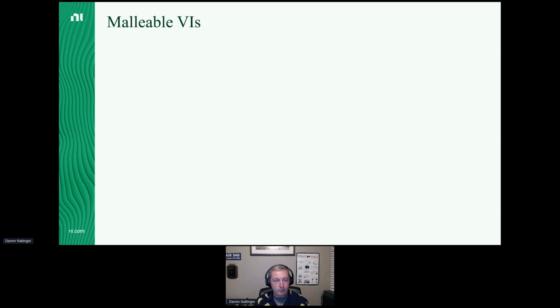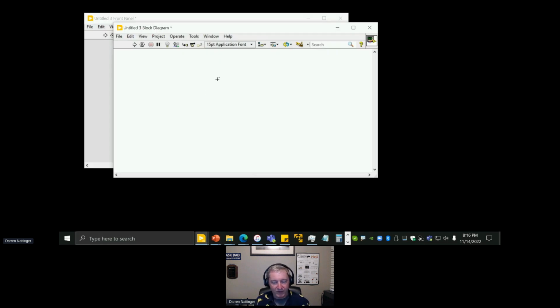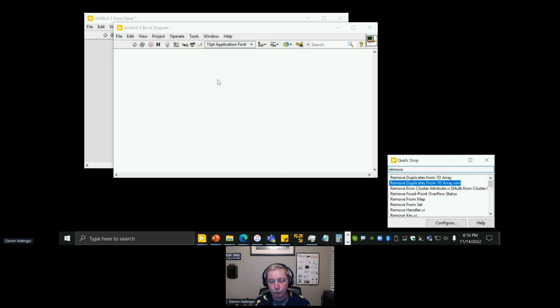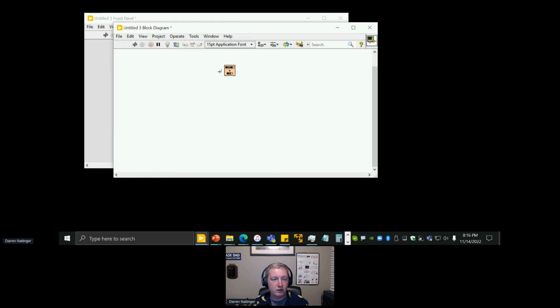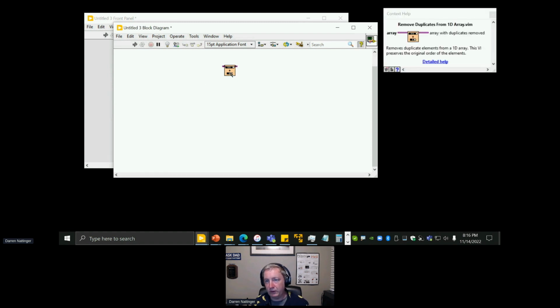So again, let me do a quick demo if you've never seen malleable VIs before. My favorite malleable VI is Remove Duplicates from 1D Array. We've got this VI here, and we can see that it has an array of variants as an input and an array of variants as an output. And the VI, if we look at its context help, basically tells us exactly what its name tells us. It removes duplicates from 1D array.